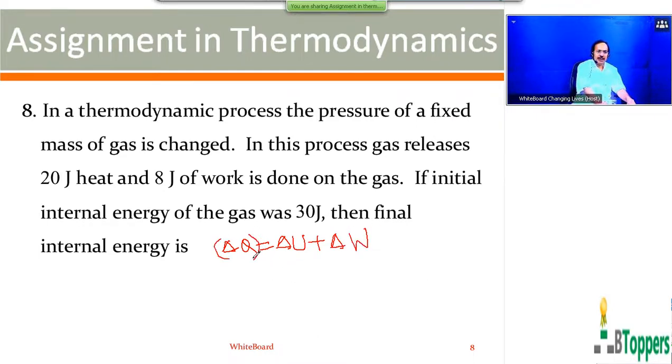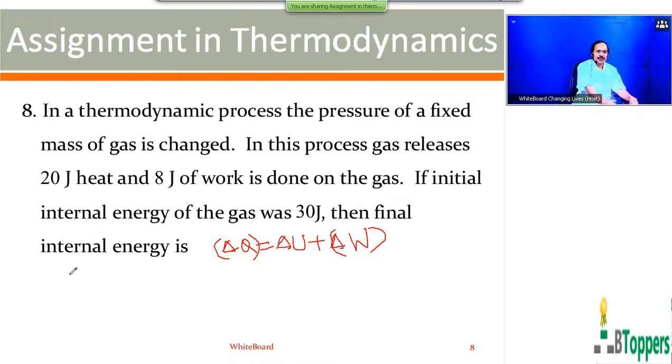Delta Q represents the heat energy absorbed by the gas, which is taken as positive when heat energy is gained by the gas. Delta Q should be taken negative when heat energy is lost by the gas. Delta W represents the external work done by the gas. Delta W will be positive when positive work is done by the gas. When positive work is done on the gas, then delta W, that is work done by the gas, should be taken negative.